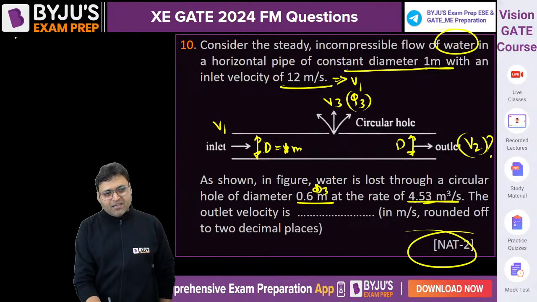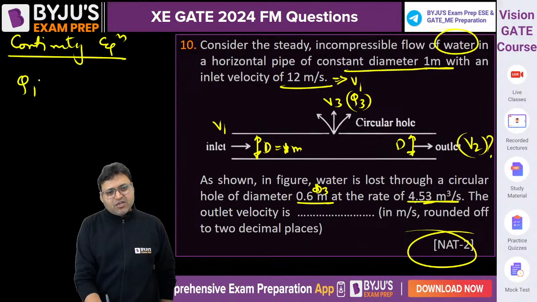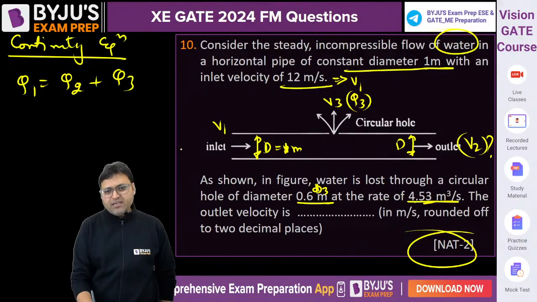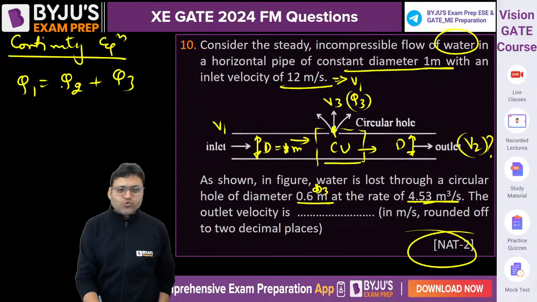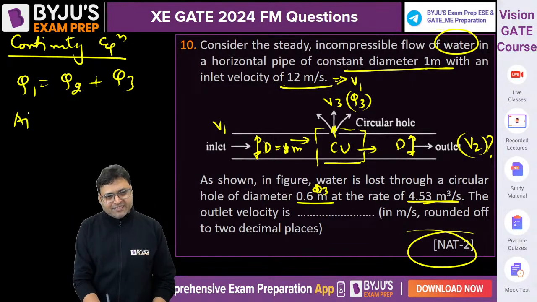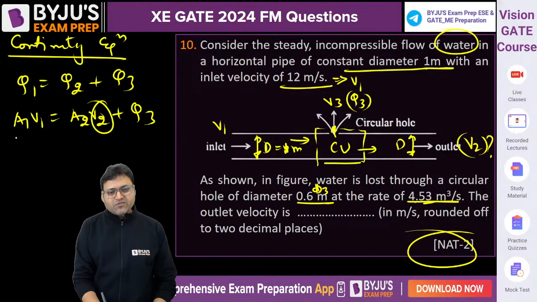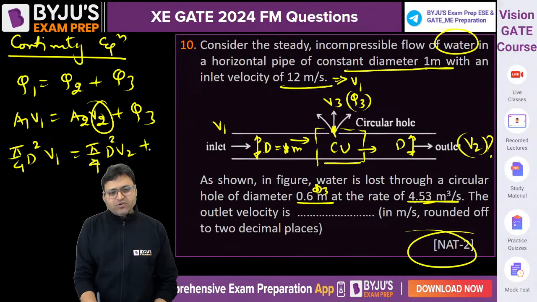From the continuity equation, Q1 is equal to Q2 plus Q3. Discharge entering into the control volume is equal to discharge leaving. The discharge is leaving from Q3 as well as Q2. So Q1, A1 V1, is equal to A2 V2 plus Q3. The objective is to find V2. A1 V1 is pi by 4 D square into V1, equal to pi by 4 D square into V2 plus Q3.